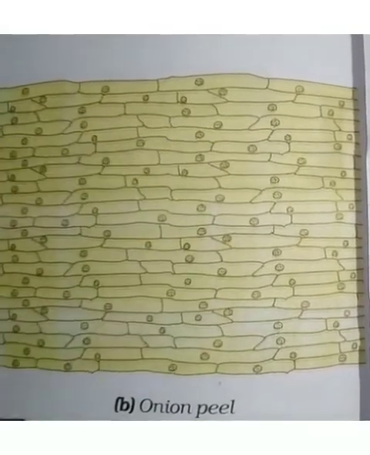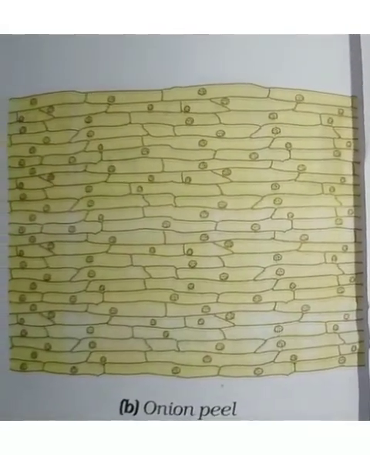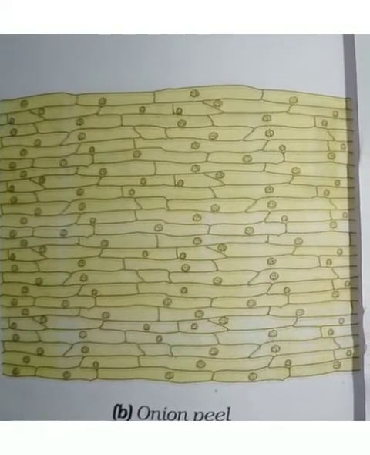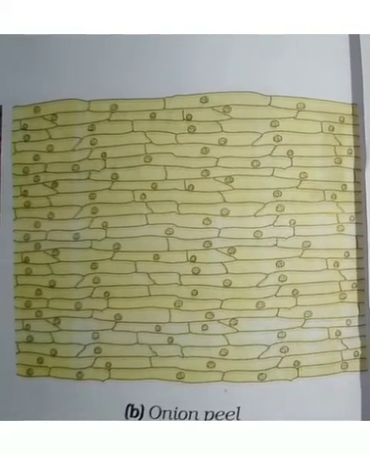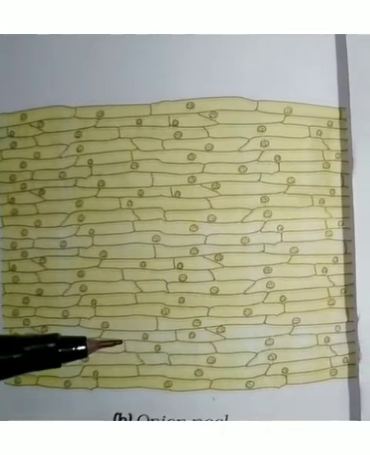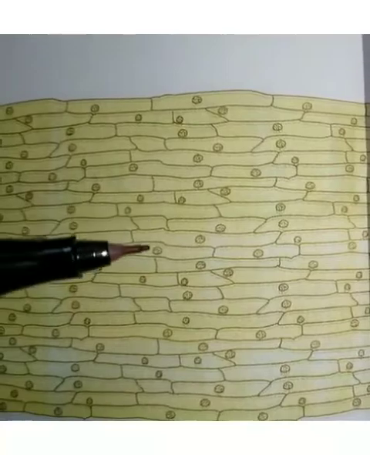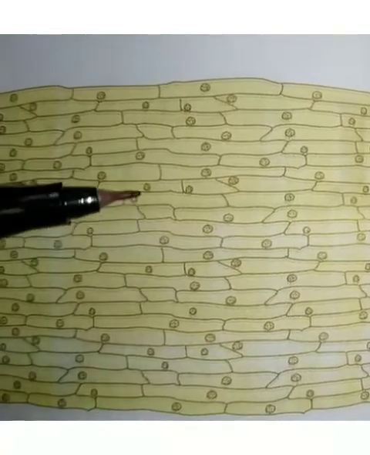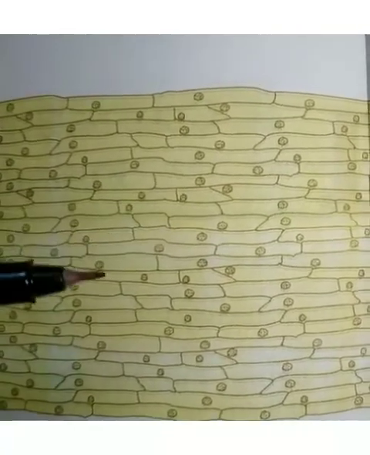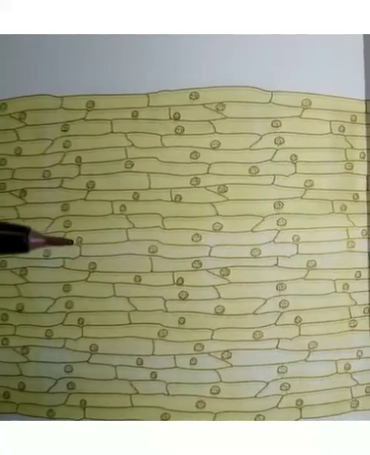Most of the cells look similar, and the cells of an onion peel will all look the same regardless of the size of the onion they come from. These small structures that we see are the basic building units of the onion bulb. The onion bulb is made up of all these basic structures called cells.